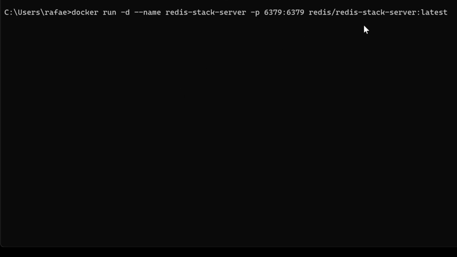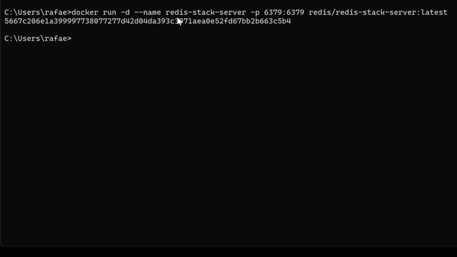So let's execute that. We can execute directly because in case you don't have this image installed, it's going to be installed at exactly this moment when executing the command. Now it has already created the container, and then we can consume that.